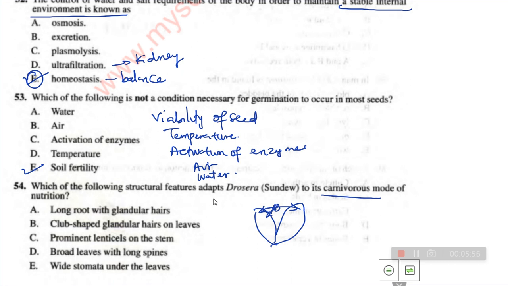For Drosera, that is sundew, one of the structural adaptations it has is club-shaped glandular hairs on leaves. This helps to grab the insects so that they will not be able to escape, thereby trapping them.